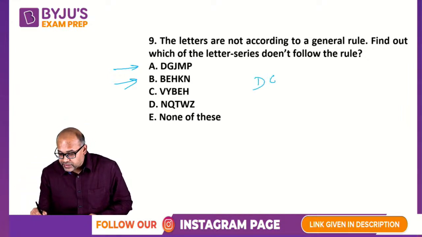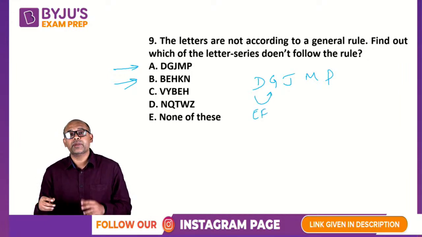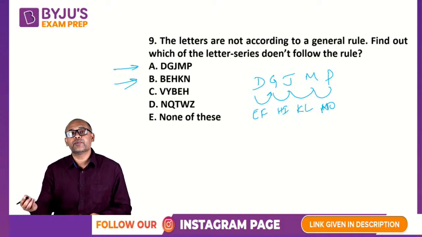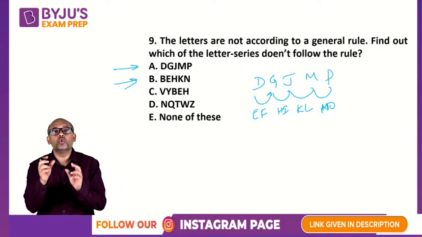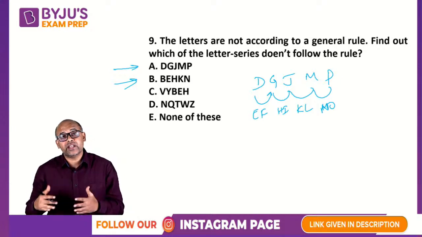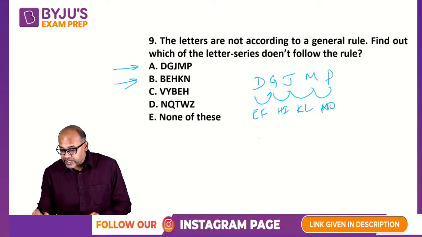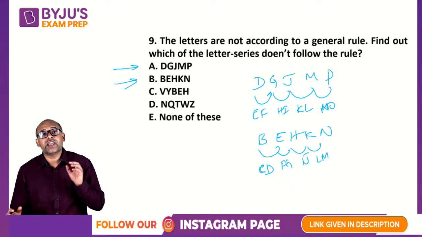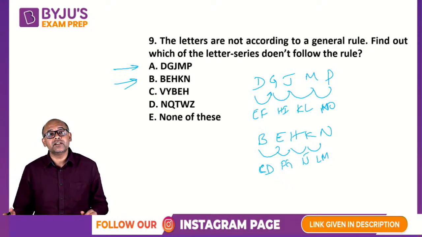The first option is D, G, J, M, P. When you go from D to G, E and F are missed out. E, F, G, then H, I, J, then K, L, M, then N, O, then comes P. So the pattern in option A is that two letters are skipped. Let us see if it's the same in the second option, B, E, H, K, N. B, C, A, B, C, D, E. Then F, G, H, I, J, K, L, M, and then N. So the second also follows the same pattern as the first.